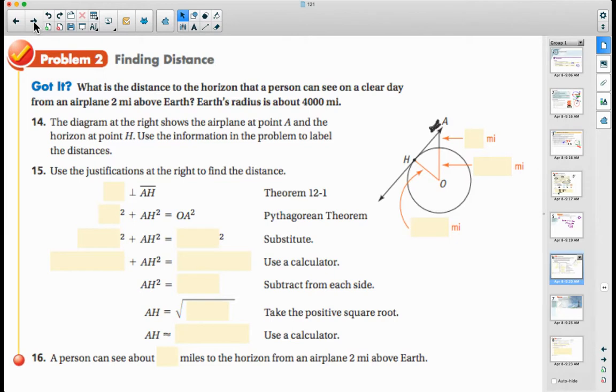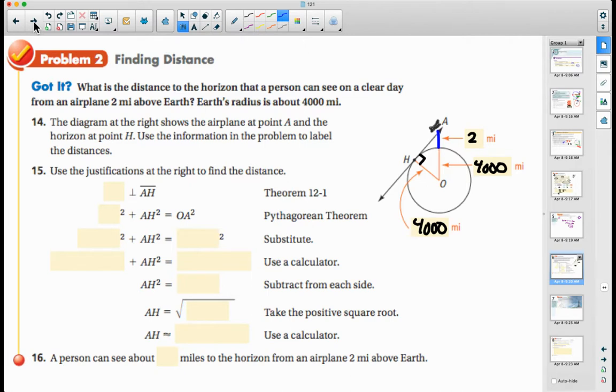Okay, so let's just fill in what we know. So here we have this triangle. In this triangle, I know that's a right angle. I know the radius of the Earth, that's about 4,000 miles. So this is also 4,000 miles here. And then I know that my plane is going to be 2 miles above the Earth. Okay, so obviously it's not drawn completely to scale. This length right here is 2.